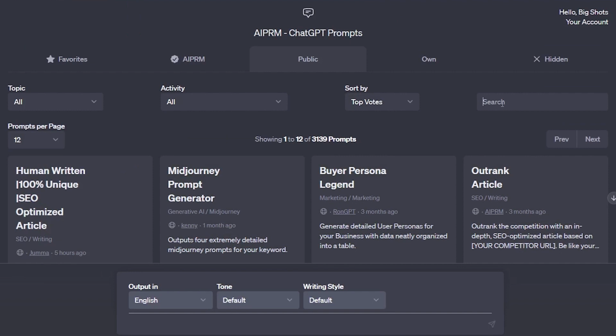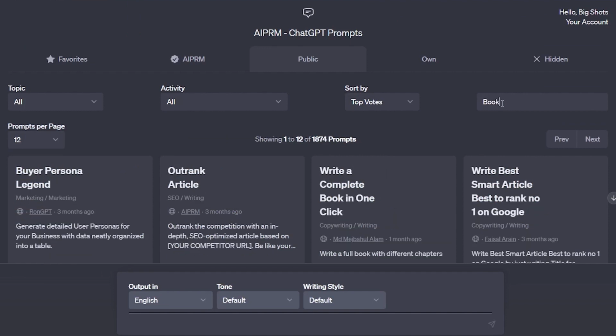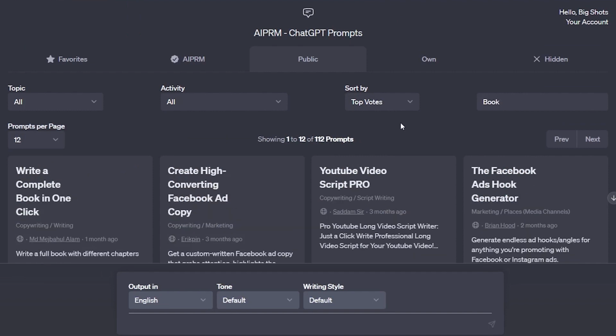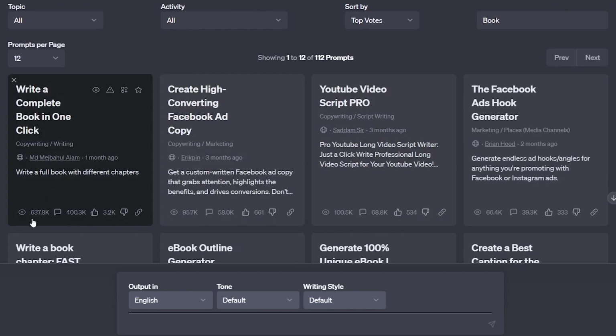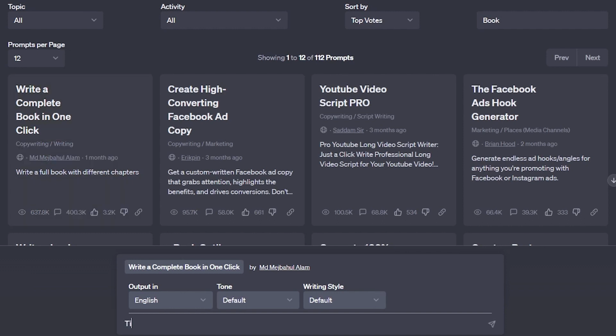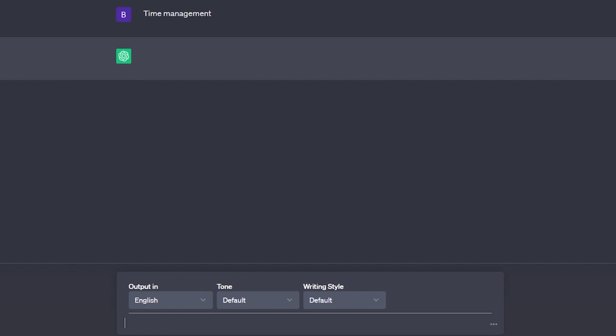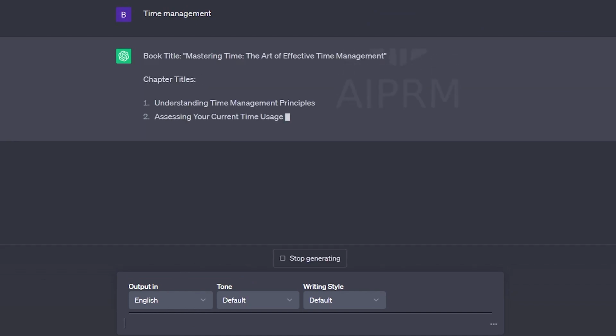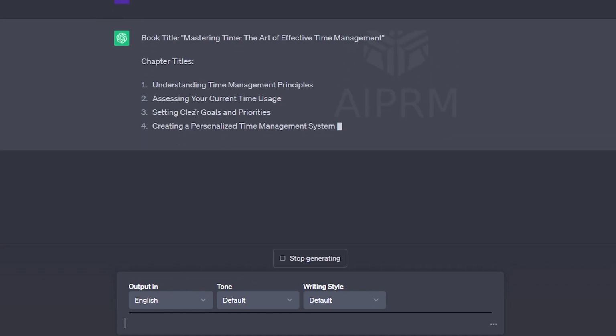Just keep doing this in ChatGPT, then the first writing prompt that appears should be this one: "Write a complete book in one click." As you can see at the time of this recording, "Write a complete book in one click" has received over 600,000 views and thousands of thumbs up, indicating that many people are using it to begin writing their books. Here, we can simply type in the topic or title of the book we want to write, and then let the AI work its magic.